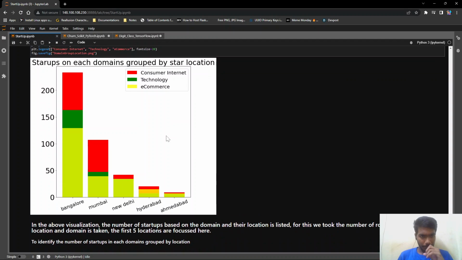After that, we conclude the visualization by making the first five top performing cities based on the number of startups. We can see that Bangalore is very high with